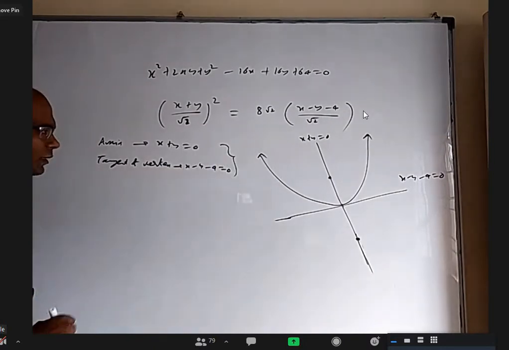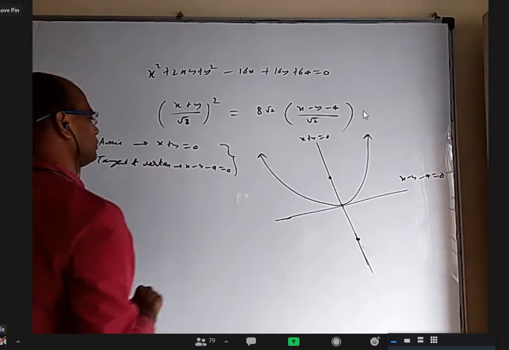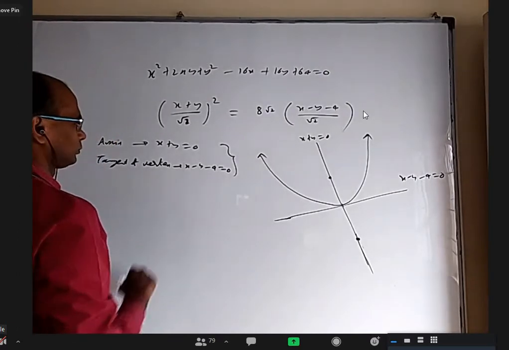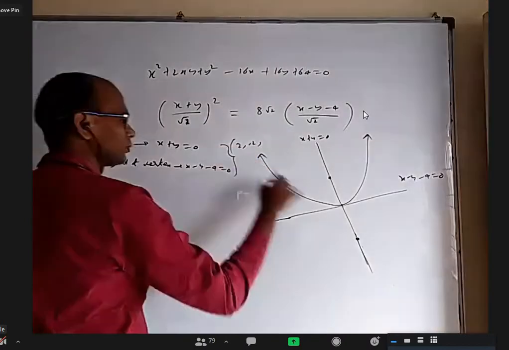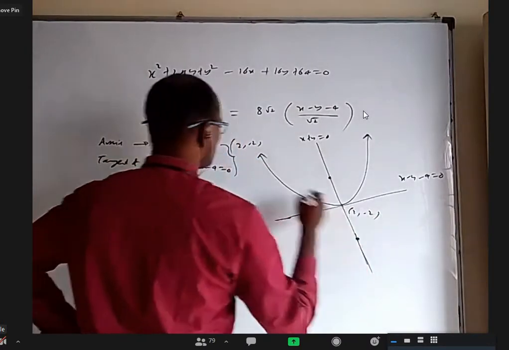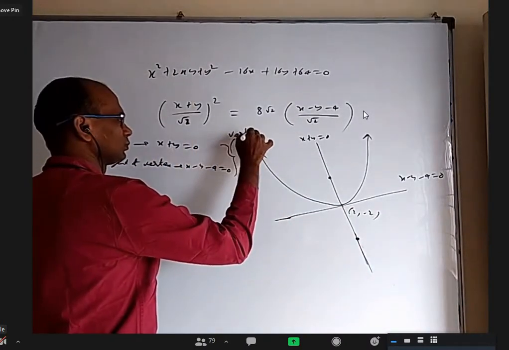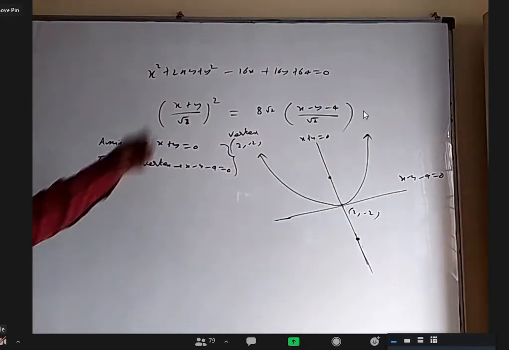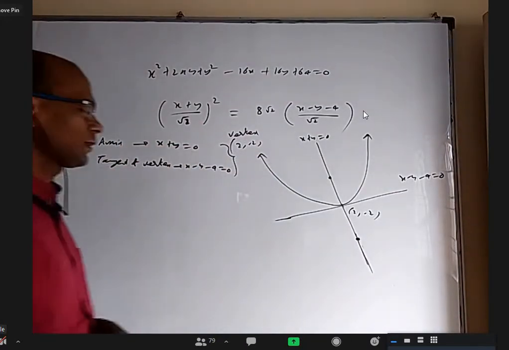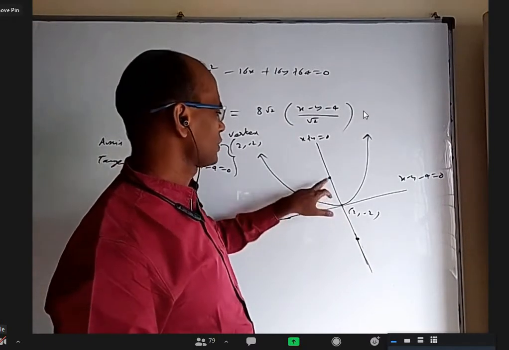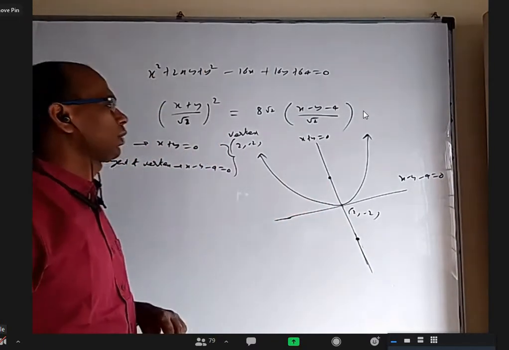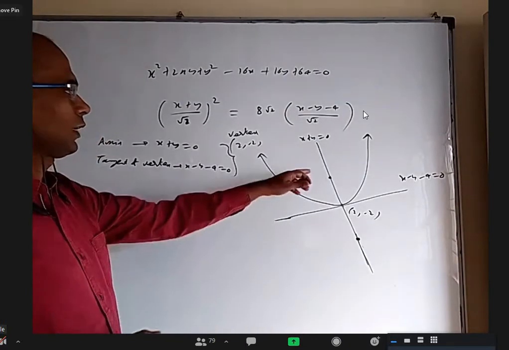By solving them, we get the vertex, that is 2 comma minus 2. So this point is the vertex, 2 comma minus 2. To understand whether it opens like this or like this, I can take some point on the axis, let us take 1 comma minus 1.